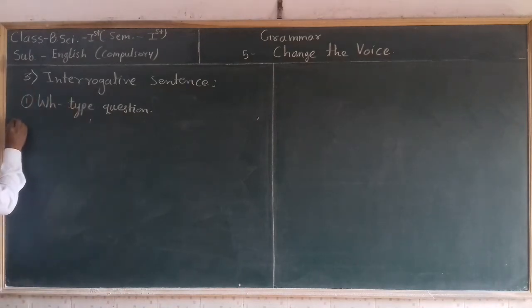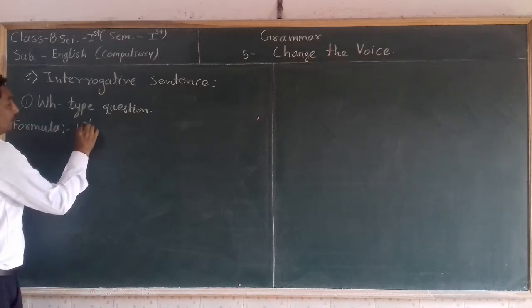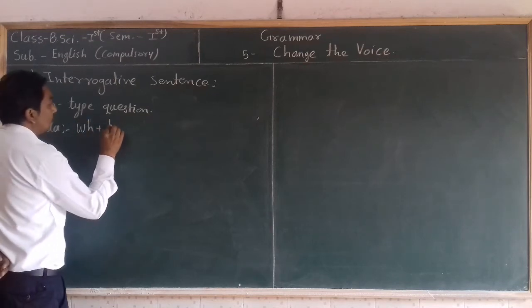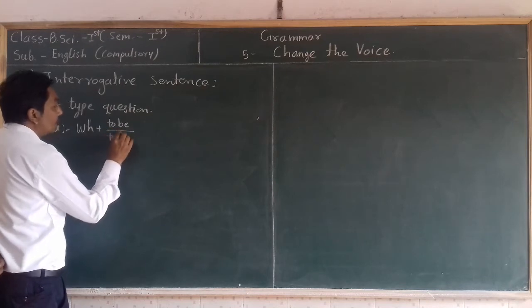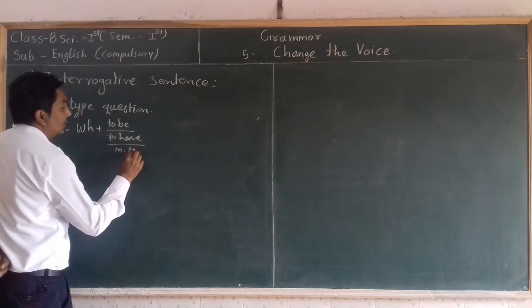So there is the formula. Double step question plus to be form, to have form or modal auxiliary.